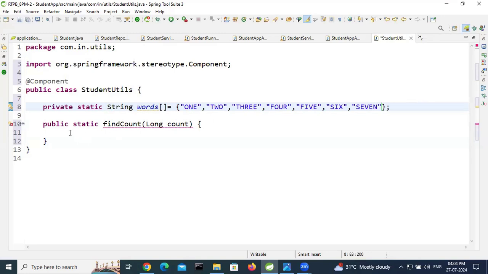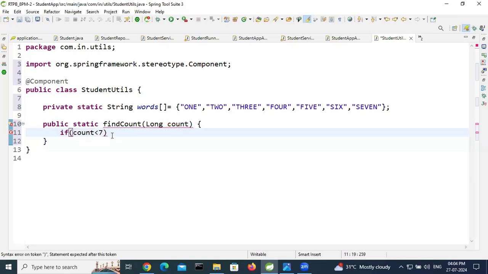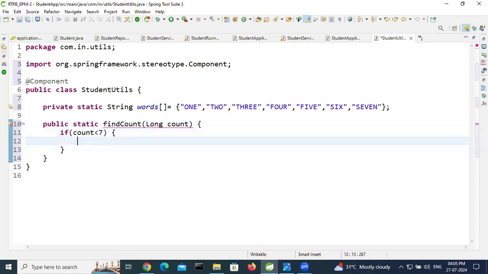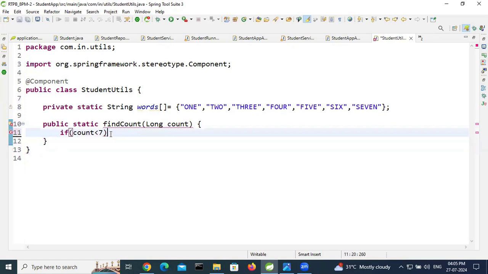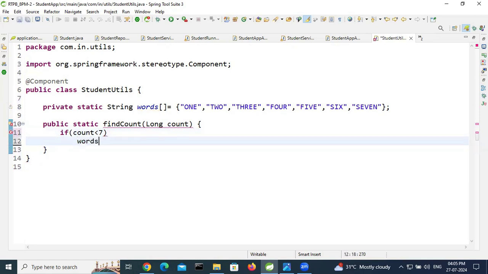After that, if count less than 7, then we pass the count to the words array. It will return the string result.